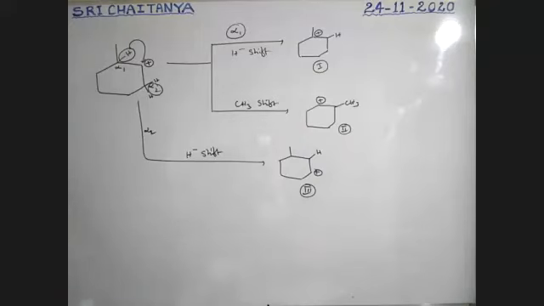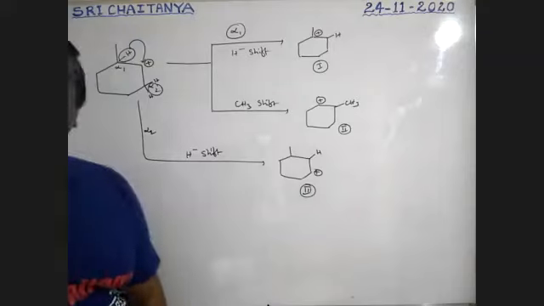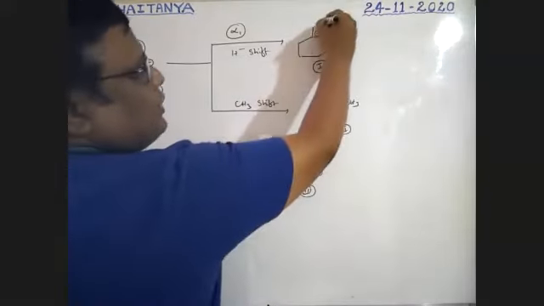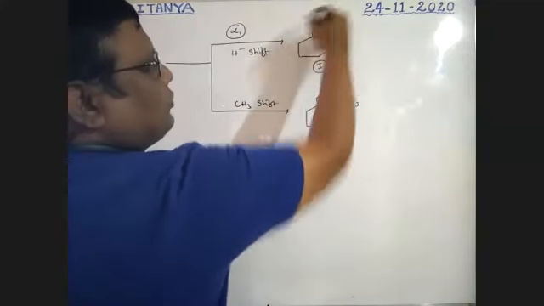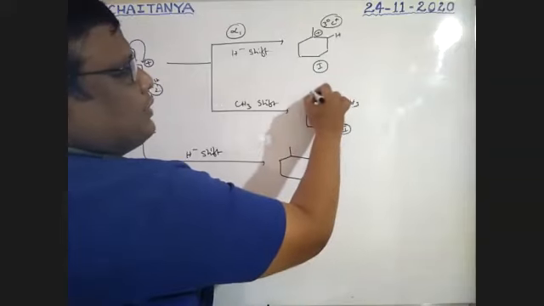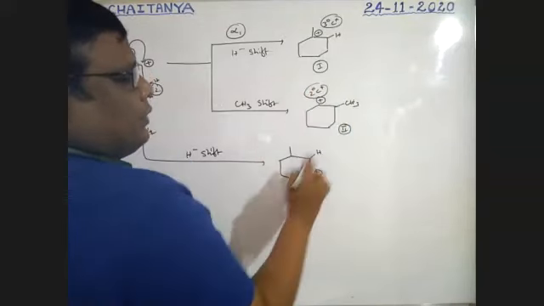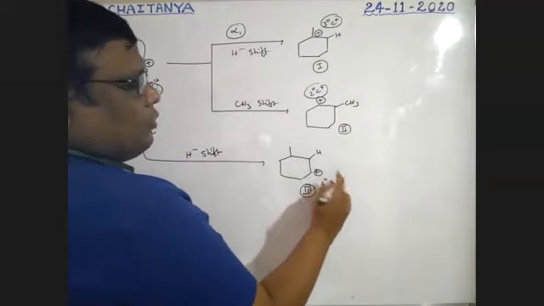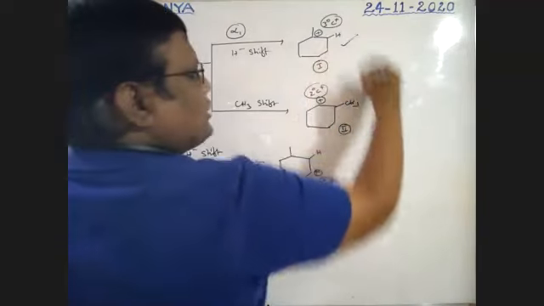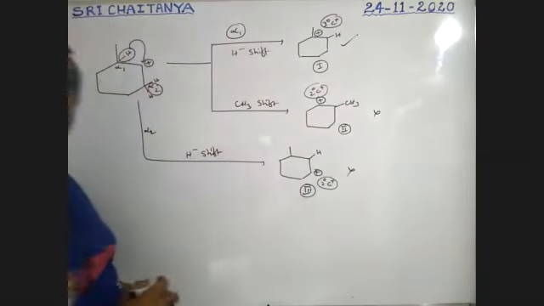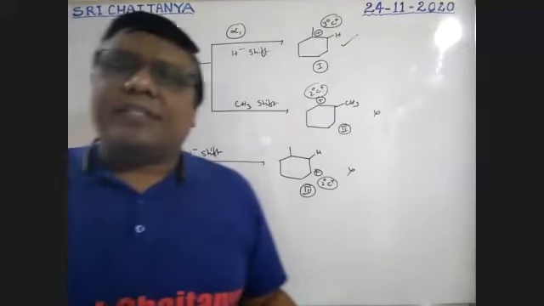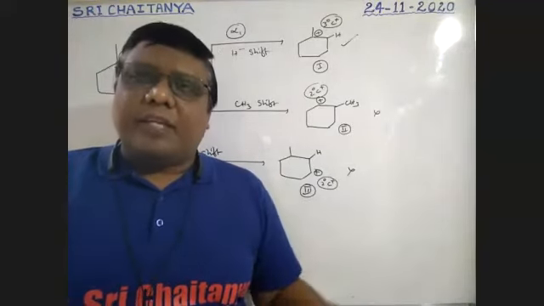1, 2, 3. Which one is possible? Yes, see here. It is the carbon with 3 other carbon atoms. This is a tertiary carbocation. This is, sorry, not this. This is secondary carbocation. This is secondary carbocation. So therefore, it is possible. These two shifts are not possible. Like this, shifting is possible. Rearrangements are possible.